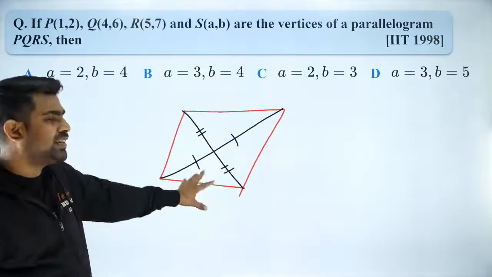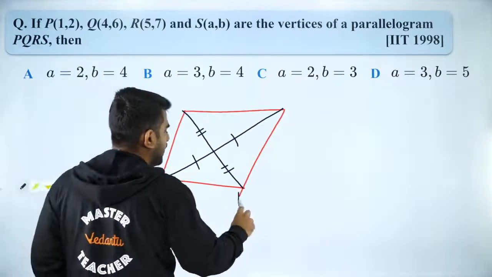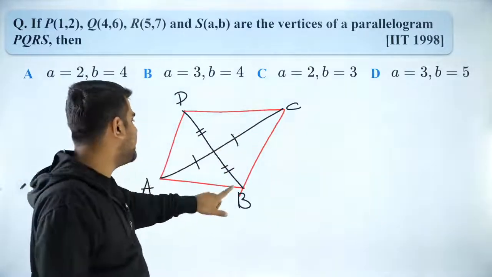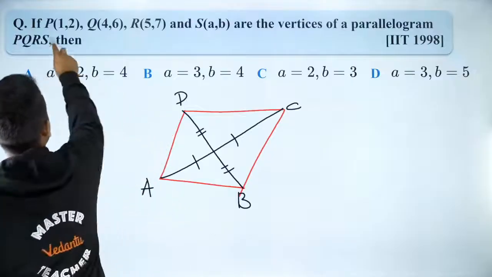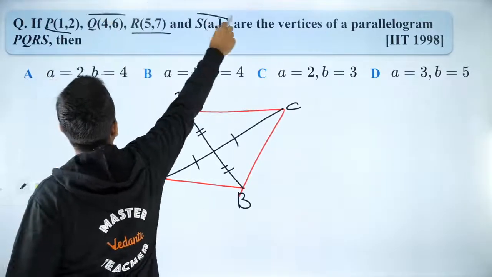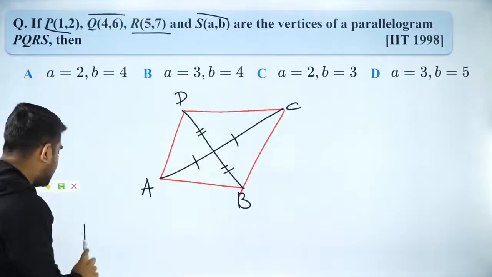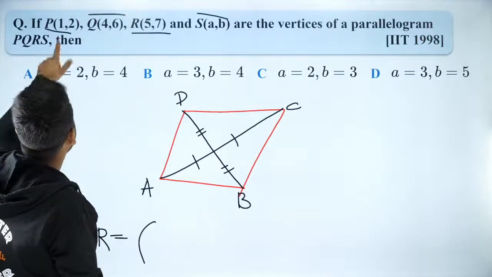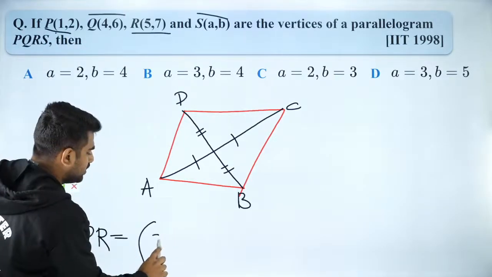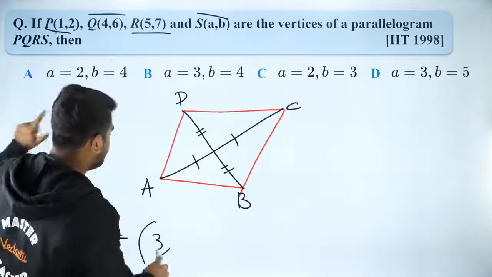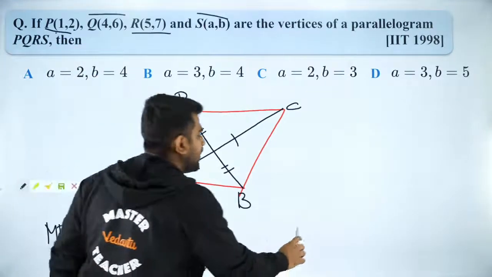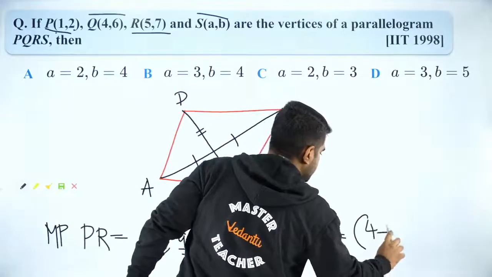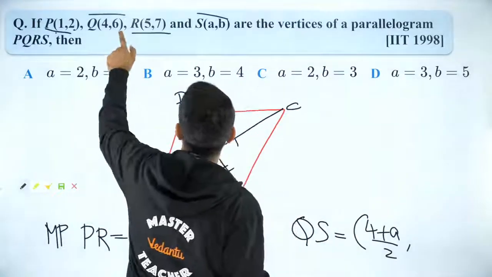So if the diagonals bisect each other, let us say we have a parallelogram ABCD. So what can I say? I can say the midpoint of AC is equal to the midpoint of BD. So midpoint of this and this should be equal to midpoint of this and this. So midpoint of PR is equal to what? That's nothing but 5 plus 1 by 2, that is 3, comma 7 plus 2 by 2, that is 9 by 2. And midpoint of QS is what? QS is nothing but 4 plus A by 2, comma, you will have 6 plus B by 2.